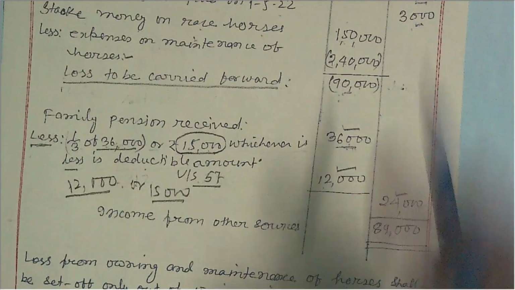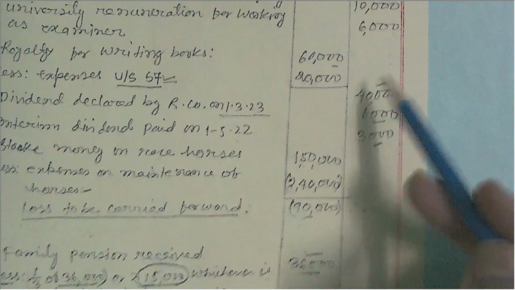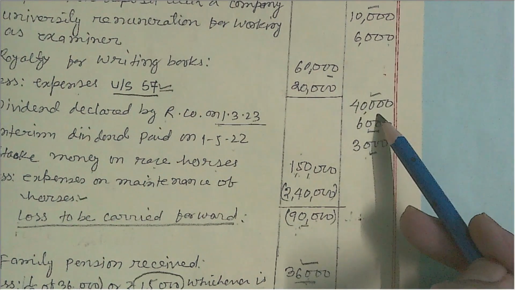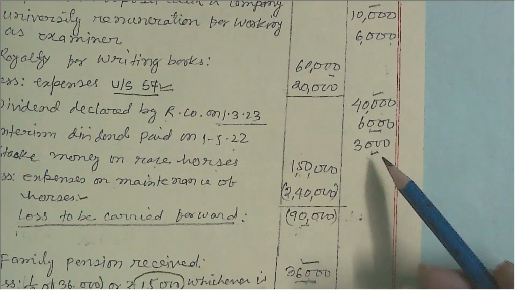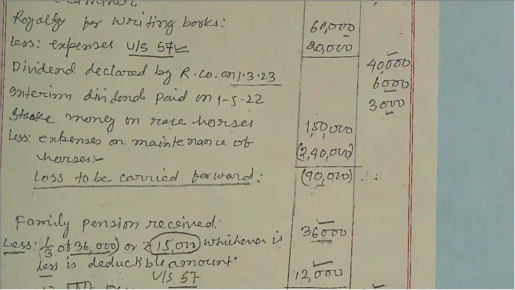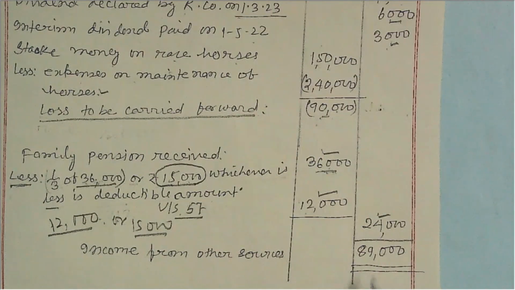And hence, when we total the second column, 40,000 plus 6,000 plus 3,000 plus 24,000, your income from other sources is 89,000. So this is the problem.